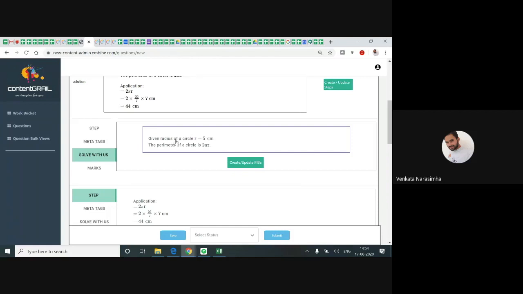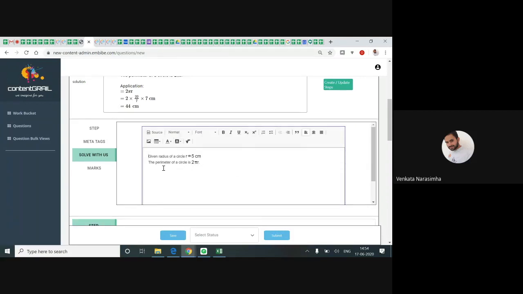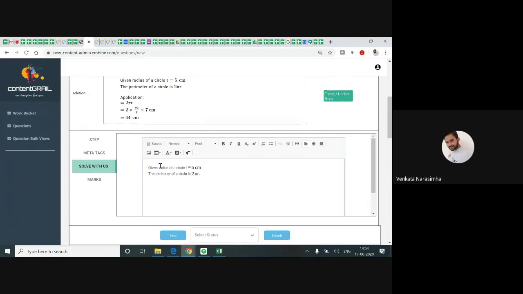Solve with us. One thing you need to tag is the subject of the step. Don't tag in solve with us. Generally, if you are doing a fill in the blank question, the blank should not be the last answer. Whatever you put as a blank there, that is the answer, right? So that you shouldn't do. The answer shouldn't be made blank.